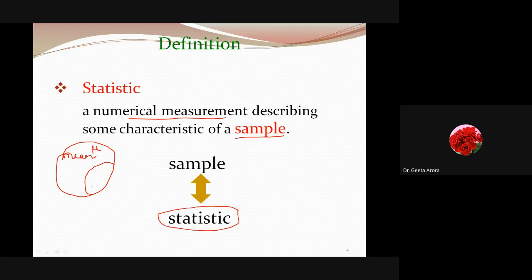So we have taken out the sample, we have calculated the mean which is represented by x bar, and this is going to tell me about the whole population mean. It means this x bar is our statistic which we have calculated from the sample. From this we are going to find out something for the population. So what is this? This is our parameter.